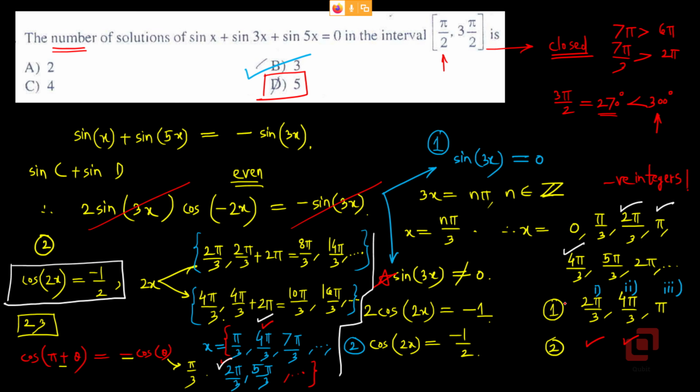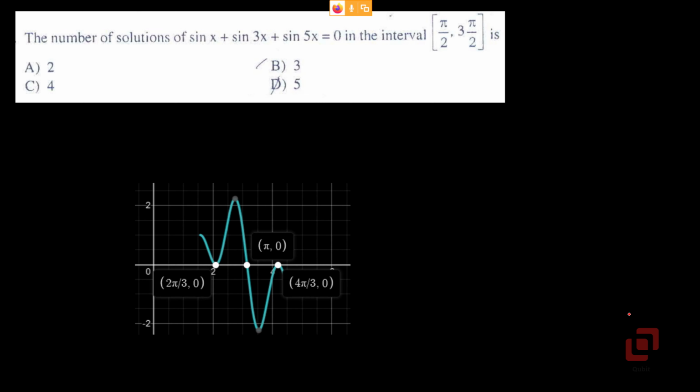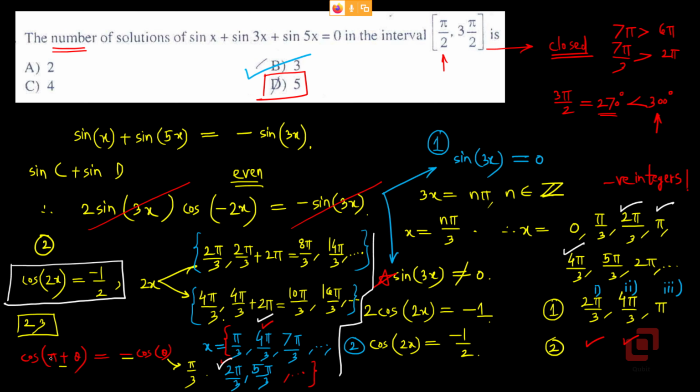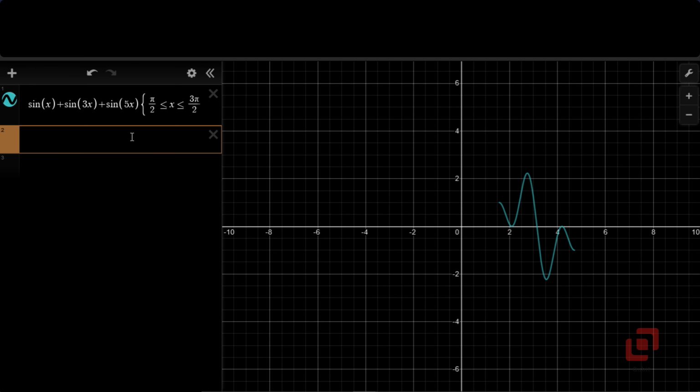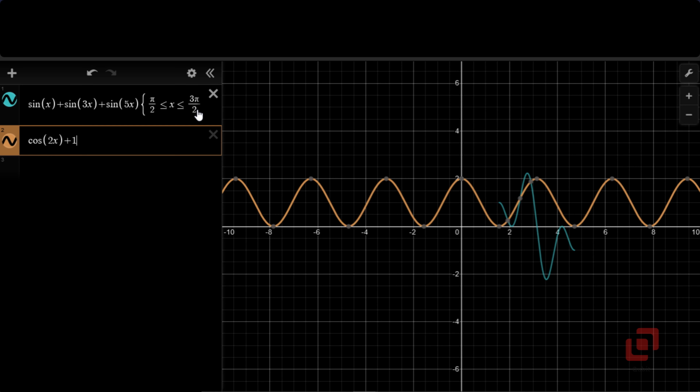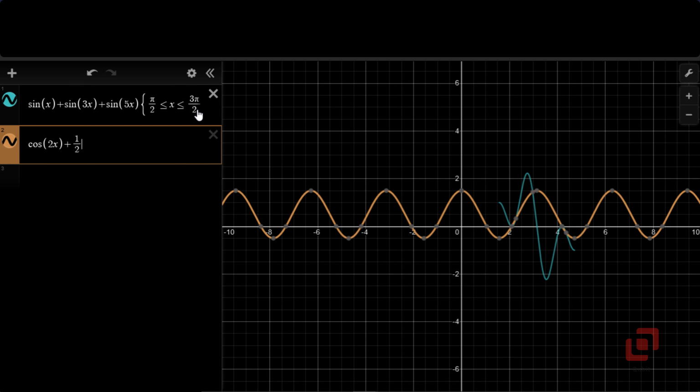So the solutions that we obtained by our analytical method were 2 pi by 3, pi and 4 pi by 3. So our answer is correct, option B. Now we will check whether cos 2x equal to minus 1 by 2 and sin 3x equal to 0 indeed have the same solutions as we have got them here. First is cos of 2x plus 1 upon 2 equal to 0. Okay, there is no need to plot.